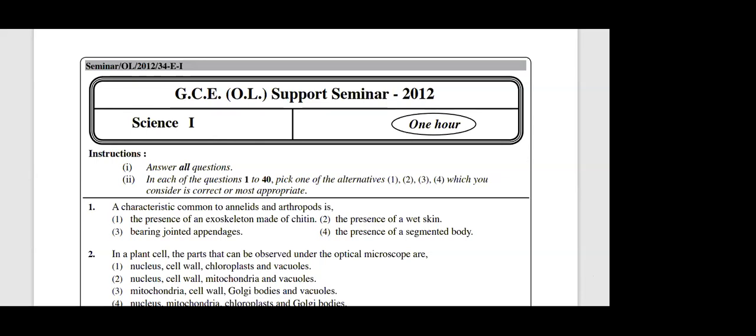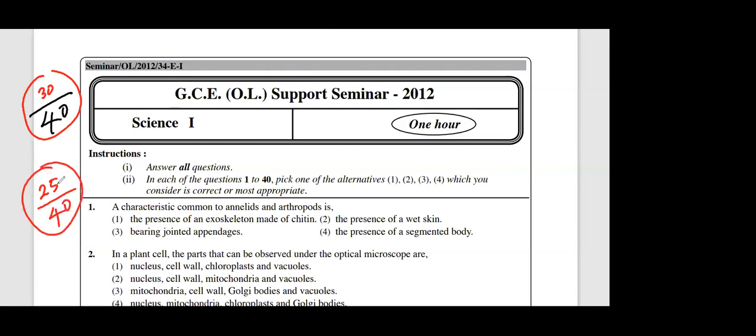So then you can mark this with the red pen and check how many marks. Out of 40 MCQs, check how many you have got correct. Out of 40, at least you have to go for 30 plus. Since in this paper you have to leave about 4-5 MCQs, then at least 25 I'm expecting.